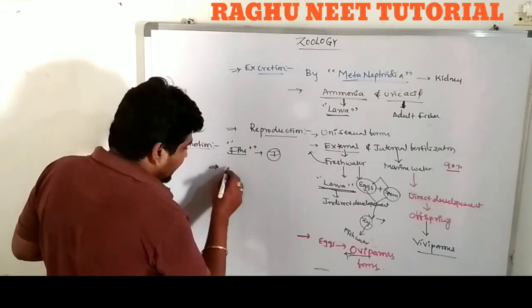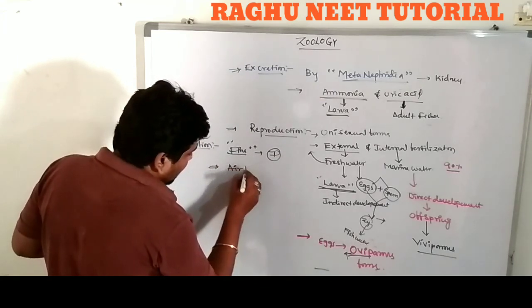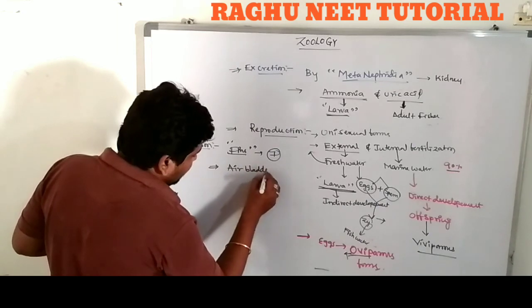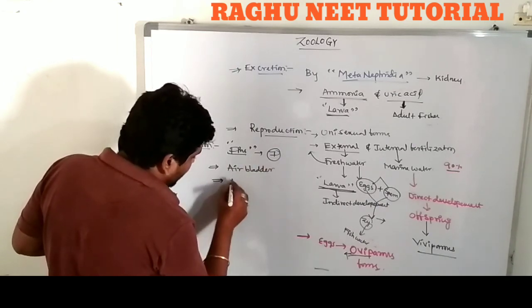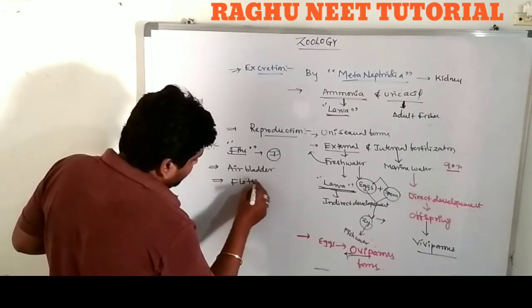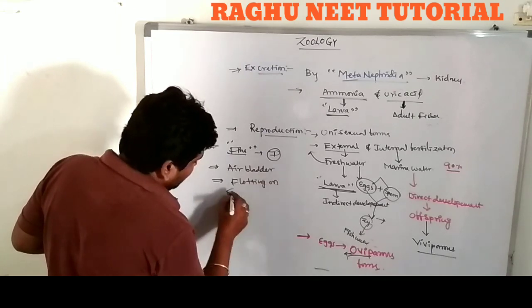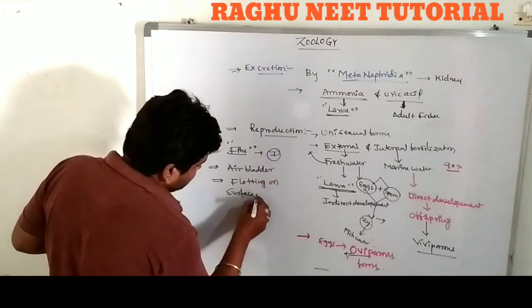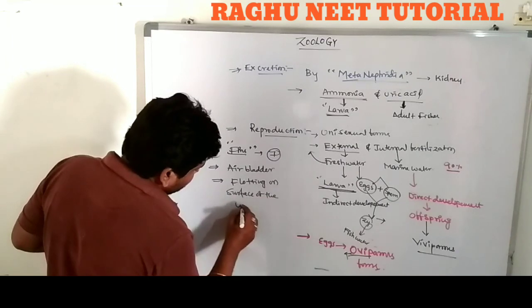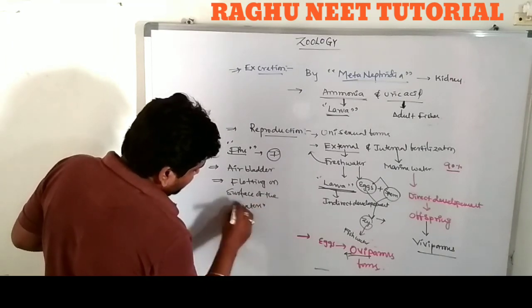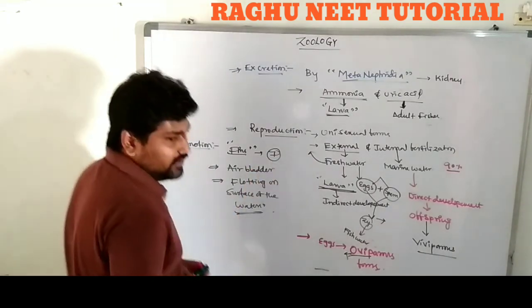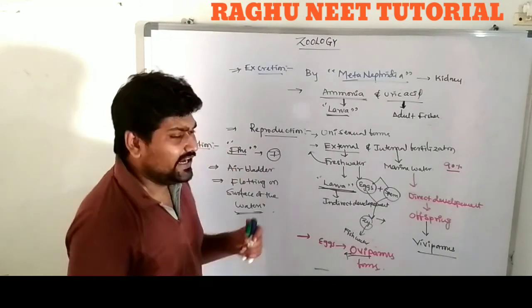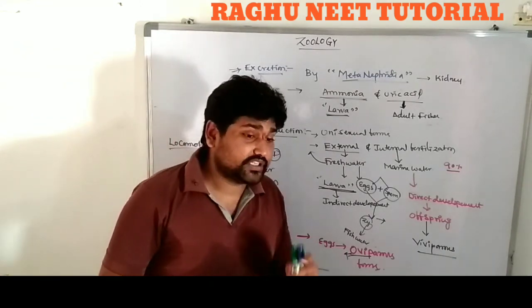Next one, most of the organisms contain an air bladder. The air bladder is useful for floating on the surface of the water. Are you clear? So these are the external and internal characteristic features of the fishes.